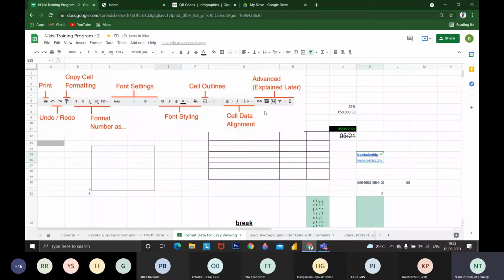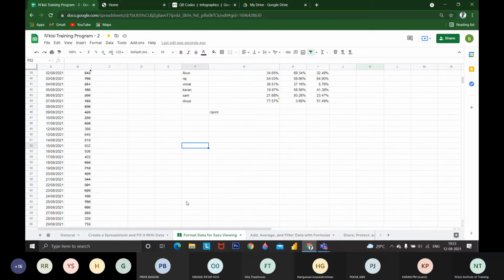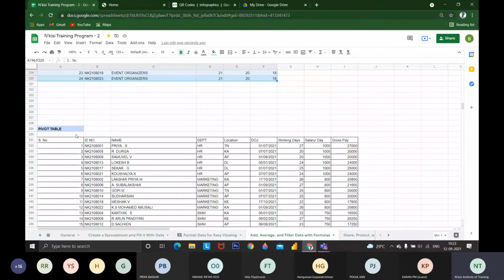Hope I have cleared all the shortcuts. You will be frequently using all these shortcuts. They have given these as shortcuts, so you need not go every time to insert the charts. Then, continuing back, this is the colors option available.